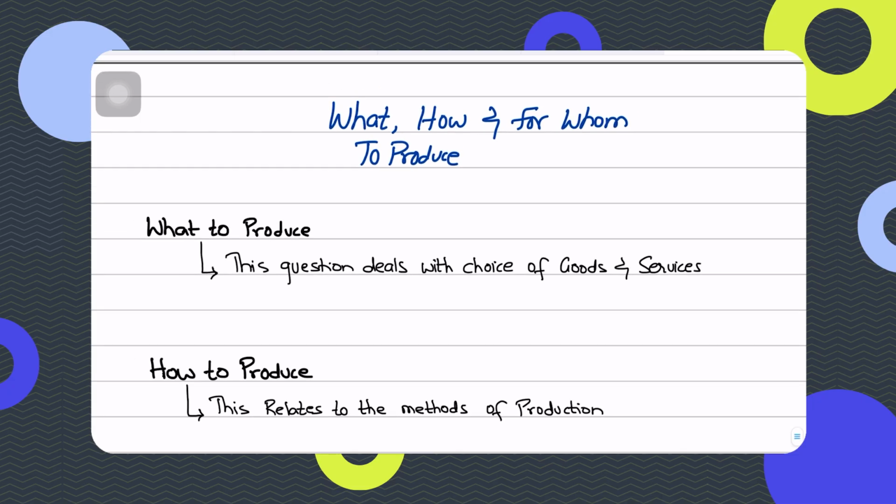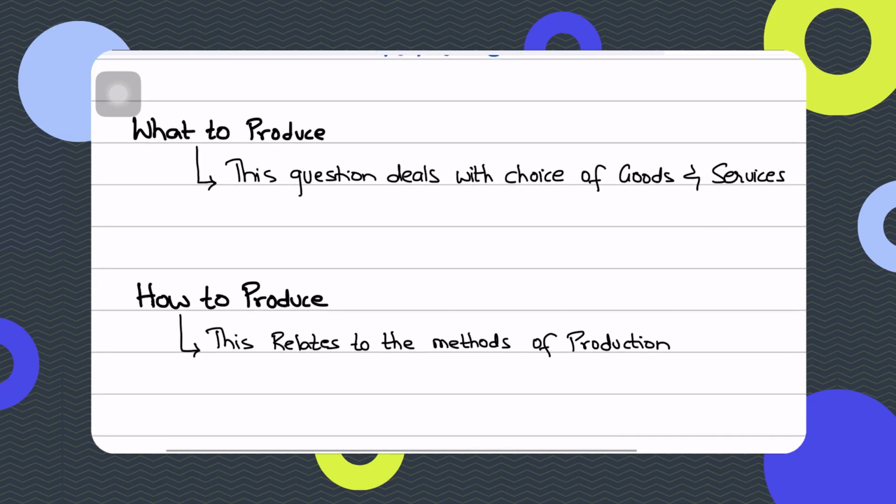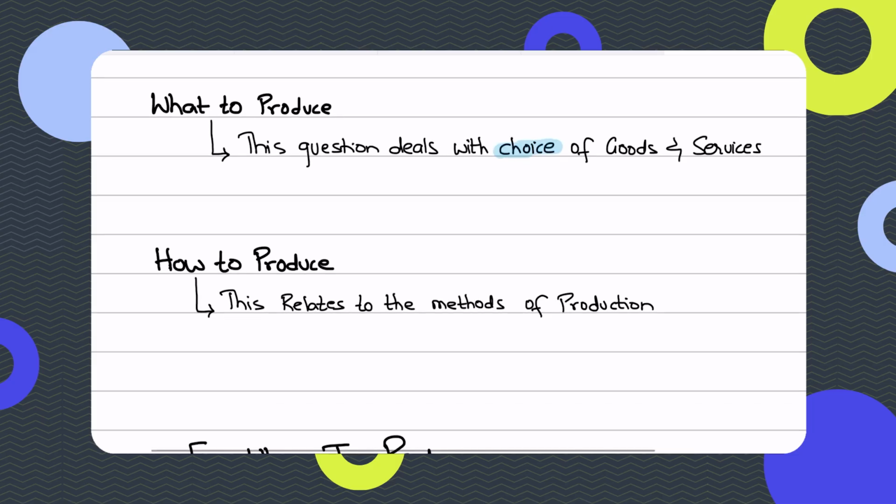Now, guys, moving forward, when we talk about what to produce, how to produce, for whom to produce, we say that these are three basic economic questions because resources are scarce, right? But human wants are unlimited. So every economy must answer these three fundamental questions. So when we talk about the first question, what to produce, this question deals with the choice of goods and services that need to be produced, right?